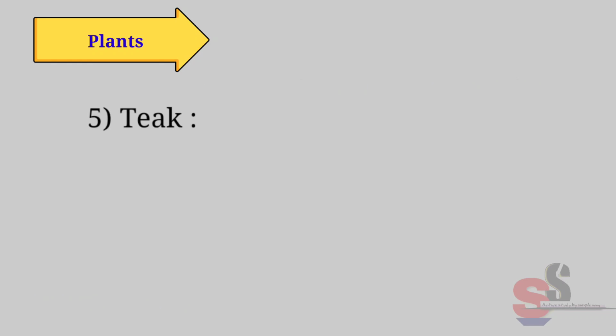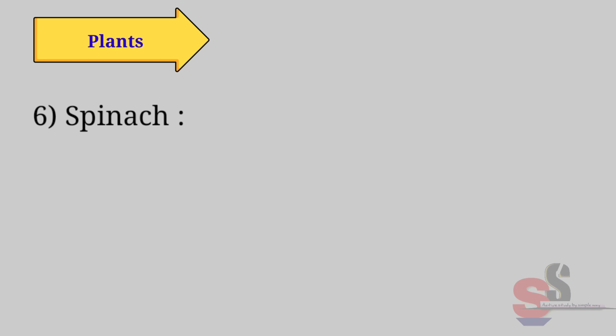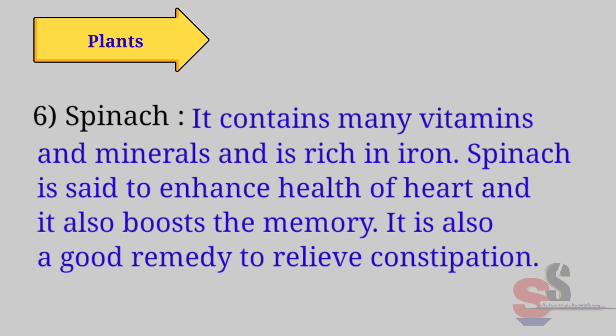Fifth, teak. Teak wood is used for making furniture. Wood from teak is used for making doors and windows. Sixth, spinach. It contains many vitamins and minerals and is rich in iron. Spinach is said to enhance health of heart and it also boosts the memory. It is also a good remedy to relieve constipation.